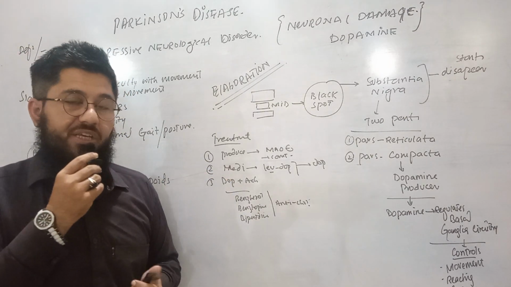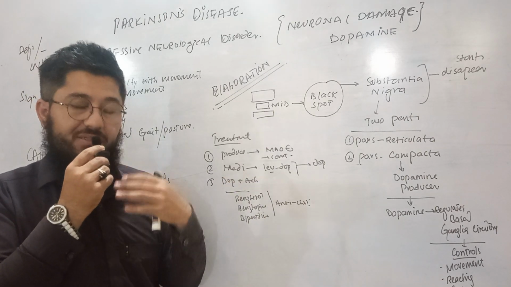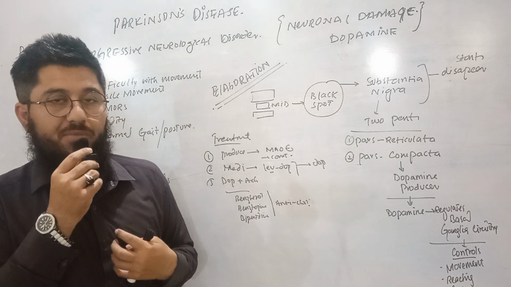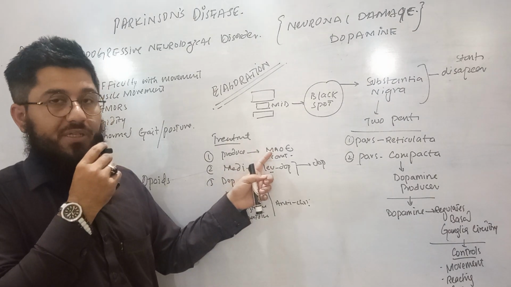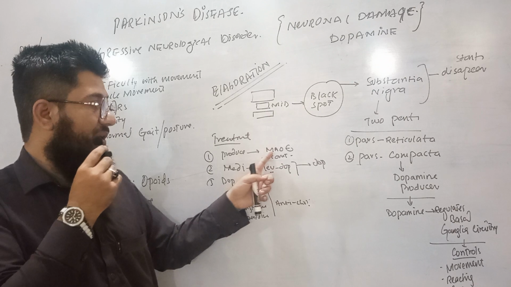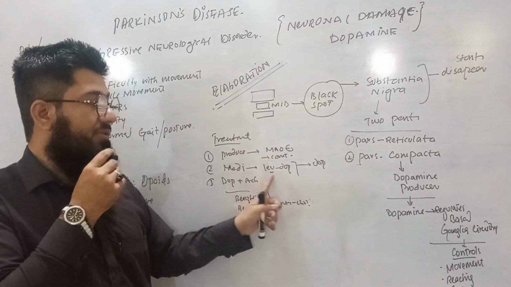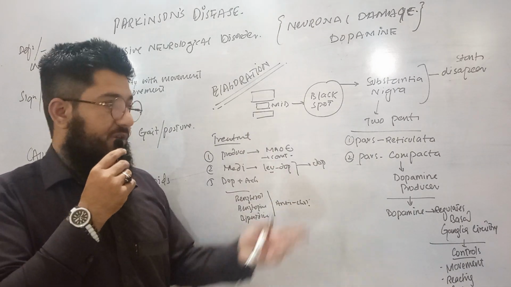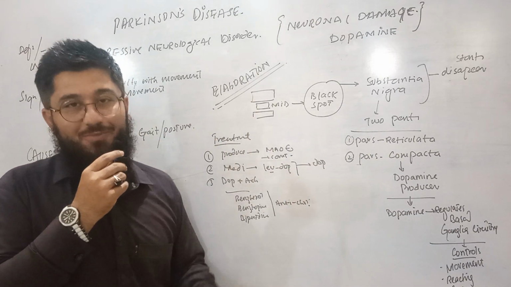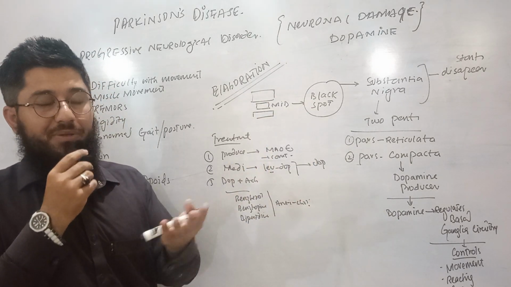Then we have certain other medications which are responsible to provide us the dopamine from an external source. One is production inside the body, which we protect from the attack of these enzymes. So we will give medication, MAO inhibitors, COMT inhibitors, and then we will give levodopa. Levodopa will be converted into dopa, which is actually dopamine, and that dopamine will do the job. So we need dopamine. This is how we are maintaining the dopamine level in the body.